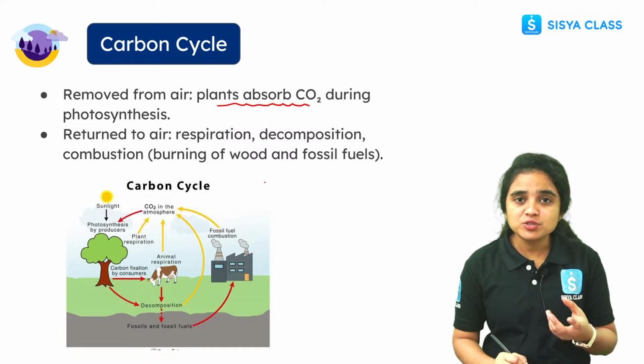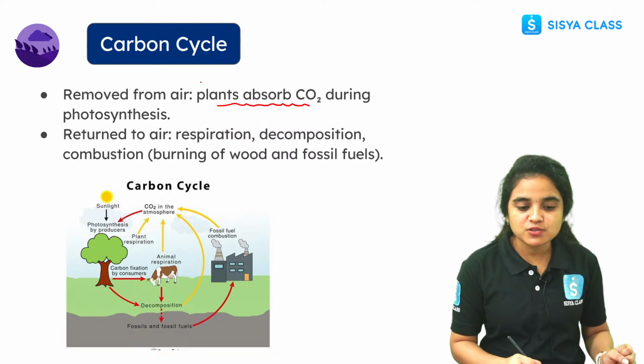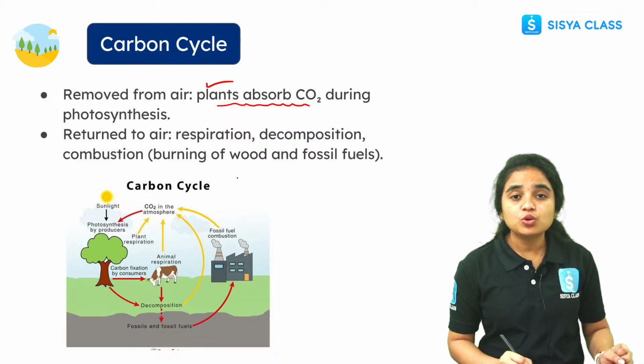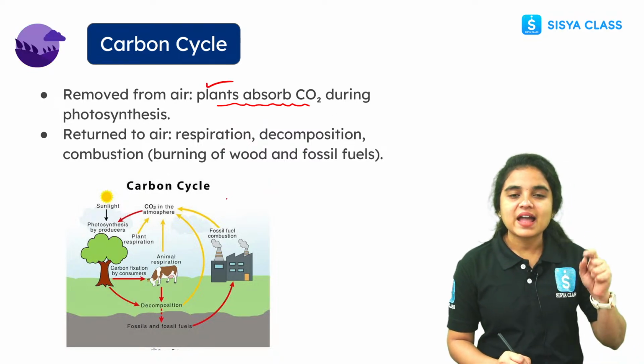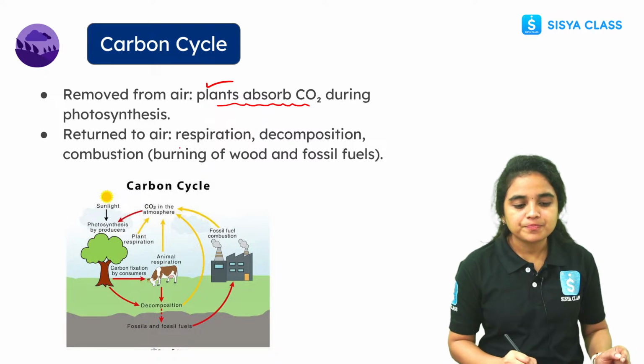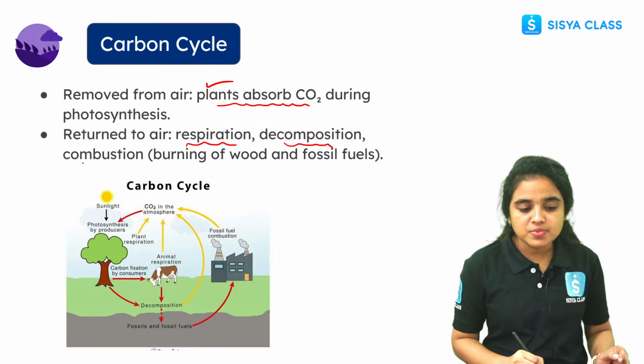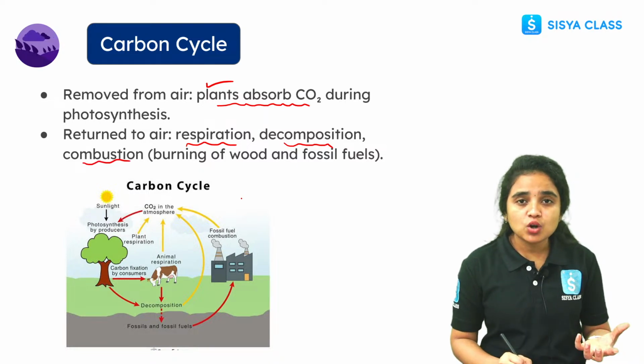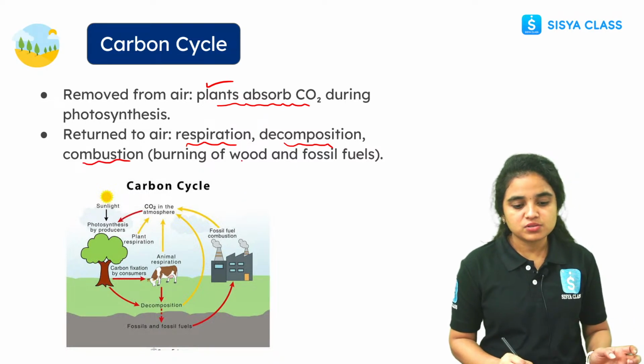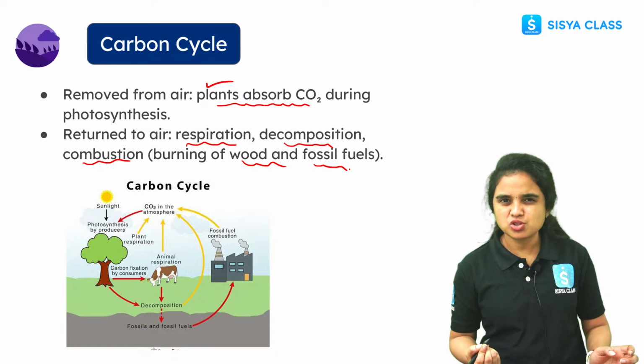But plants breathe in carbon dioxide and release oxygen. So plants absorb the carbon dioxide during the photosynthesis process and again return it to the air through respiration, decomposition and through the combustion process. Combustion means burning of wood and fossil fuels, right, leading to pollution. Okay.